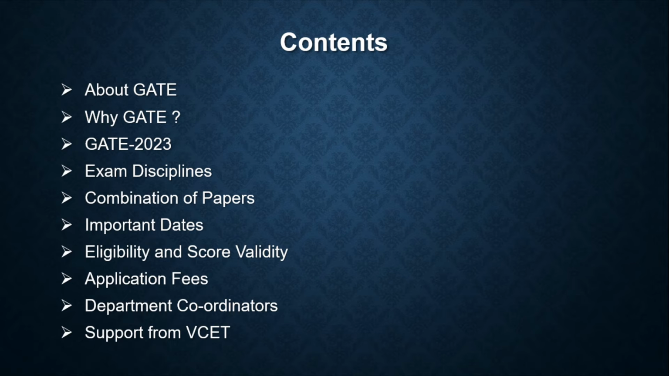Then what is my eligibility and the score validity? What is meant by eligibility? Once I give the GATE examination and the result comes, I become eligible to apply for higher studies, whatever my intention is. Then the GATE score: with every examination, each candidate gets a GATE score. So what is the score validity? Then, this exam carries some application fees.